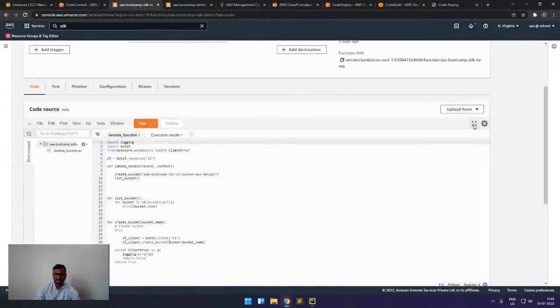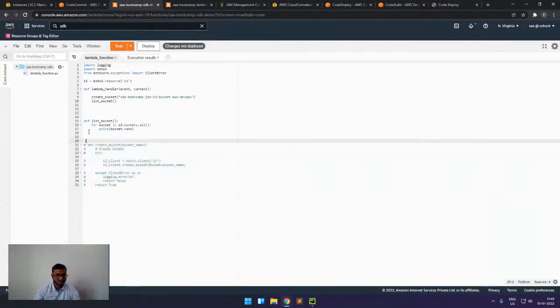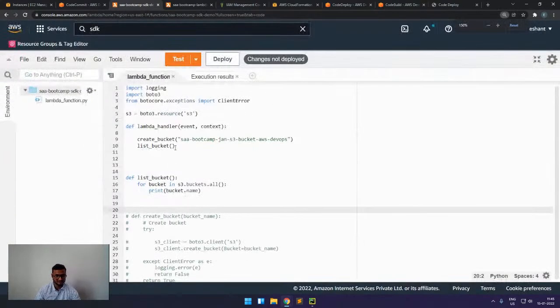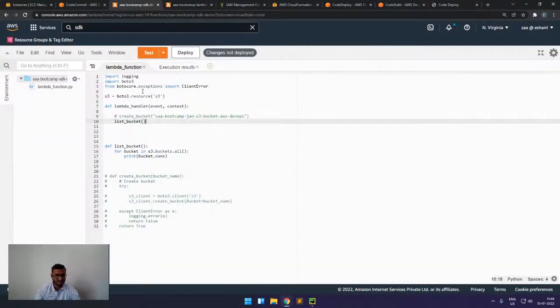Yeah, so here we can see I've written a code. This is code where I'm importing boto3. I'm using Lambda, and in Lambda, boto3 is already pre-installed, so we don't have to do the pip install. Next we are creating a client of boto3, where I'm creating an S3 client.